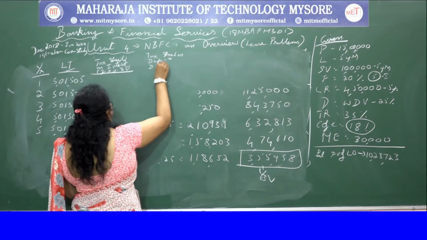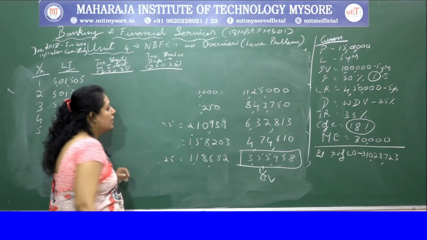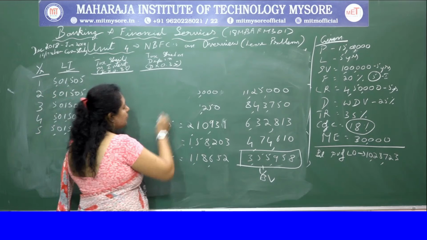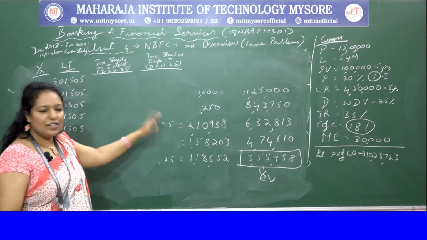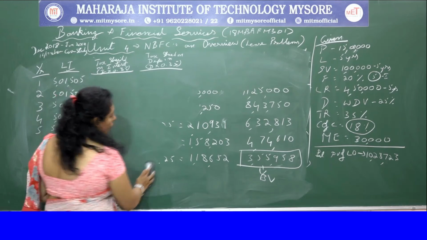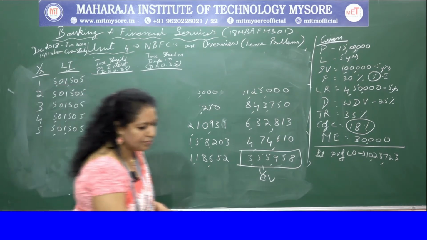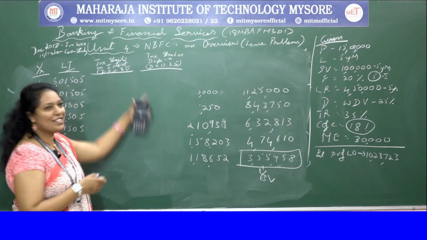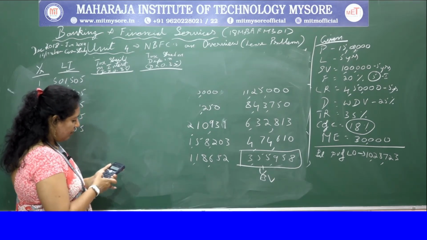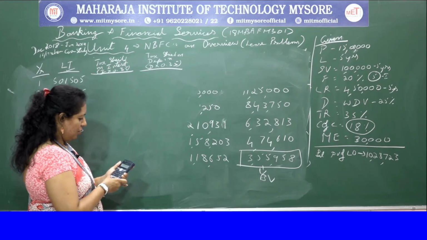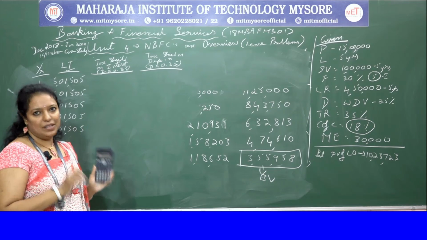It is D into 0.35. So tax shield on depreciation. Okay, see here, depreciation I put here only, the figures are there. So first we'll write the depreciation. I'll fill this column.